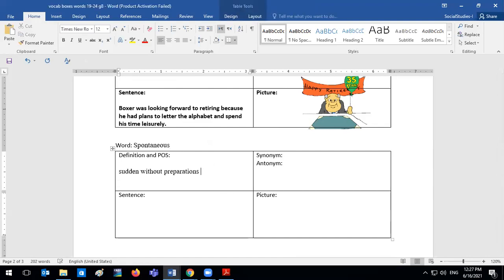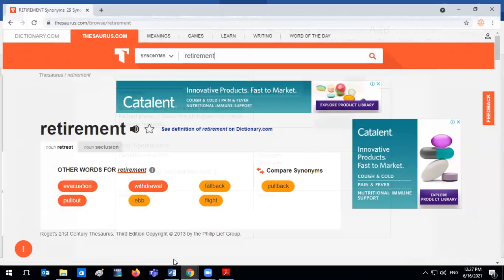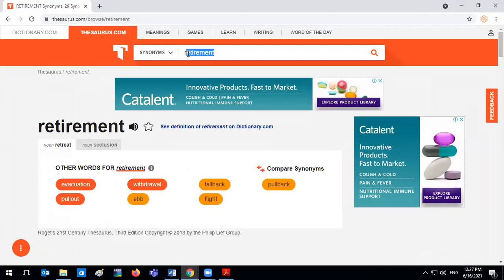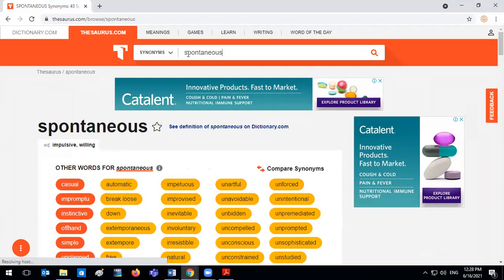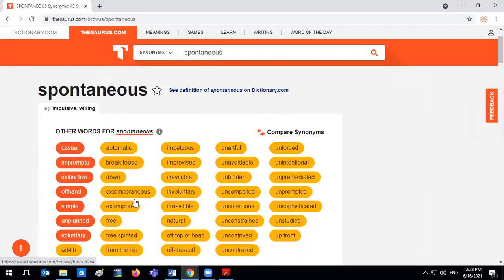And how do you describe it? What is the part of speech? Adjective. Correct. Thank you. Great. And when you're spontaneous, it means you're doing something suddenly. When something is done spontaneously, it means you did not have time to plan for it or anything. You just up and did it.